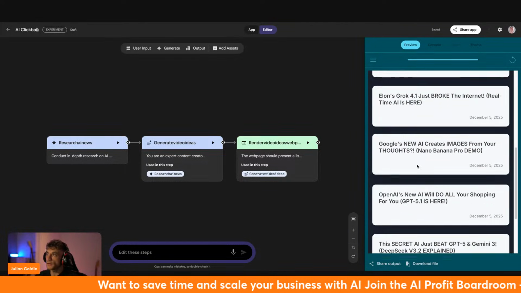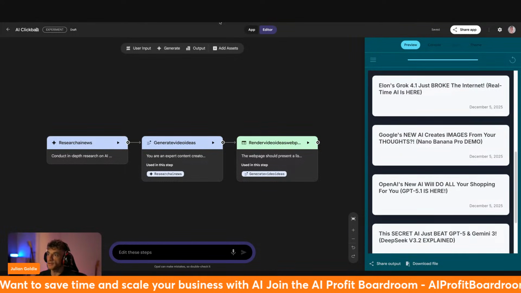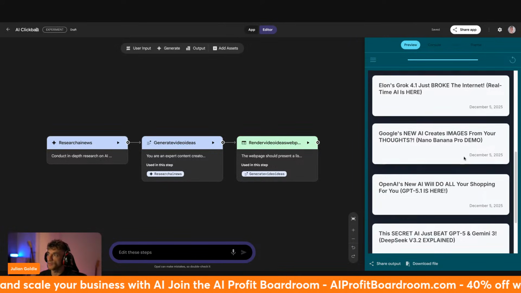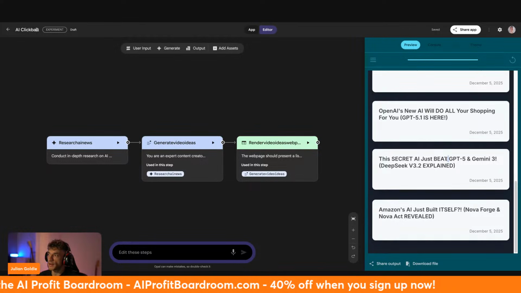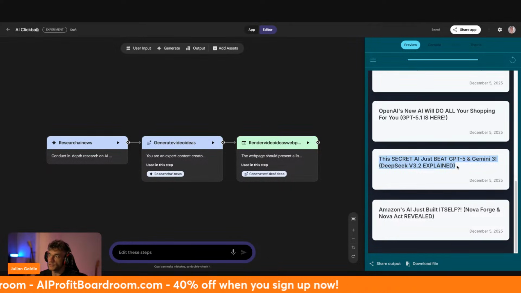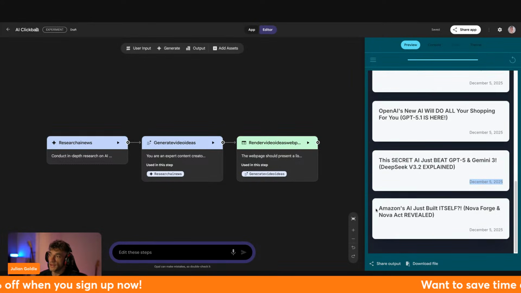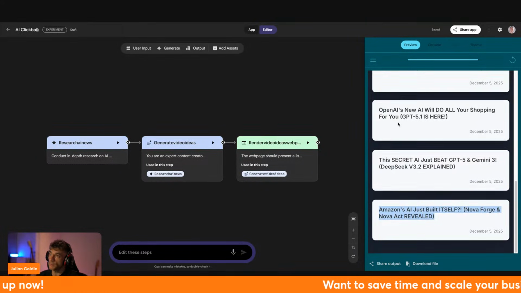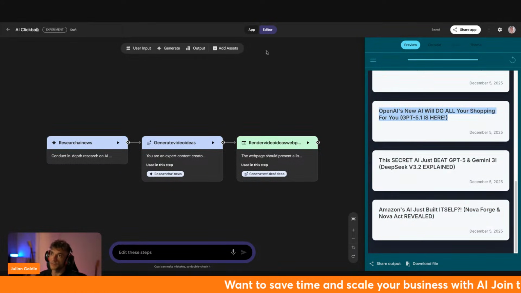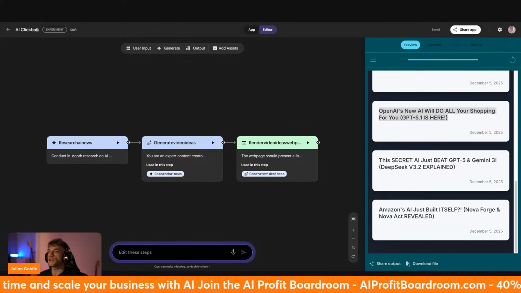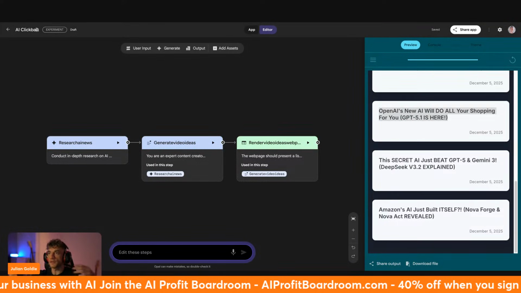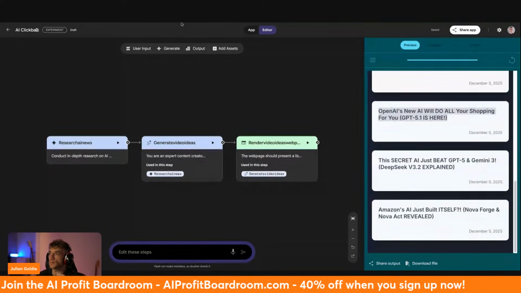And so you can see how it's coming up with a bunch of ideas over here. So we've got a bunch of tips and tricks that we can use. For example, this secret AI that just beat GPT-5 and Gemini 3, which is DeepSeek v3.2. And that was from very recently. Amazon's AI, that's something else that we would cover on our channel, right? And these are all different AI news topics that we could come up with, right? Now, one thing that I might recommend here is that you actually make it broader, right? So you could use this tool for any different industry, any different platform, etc.